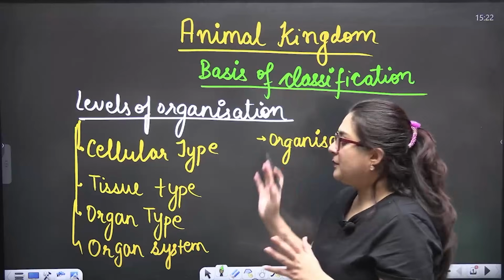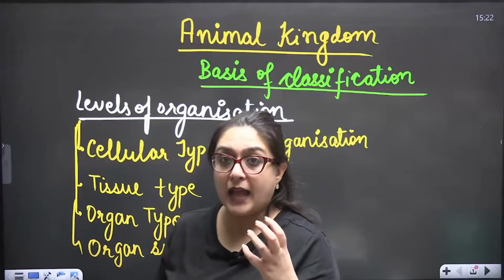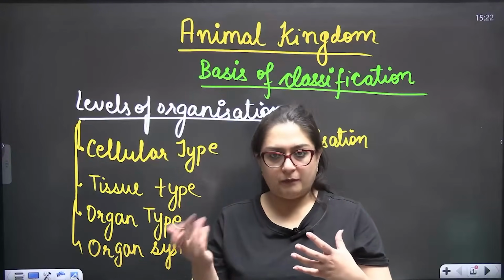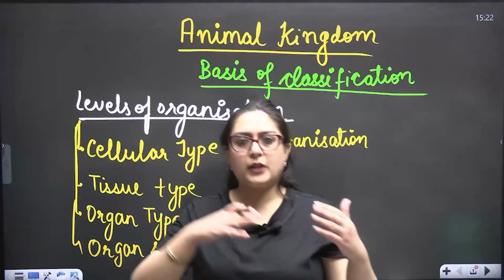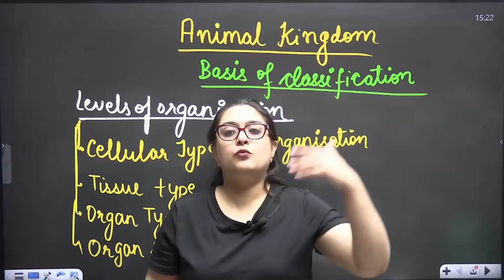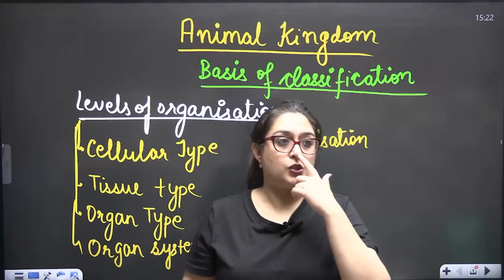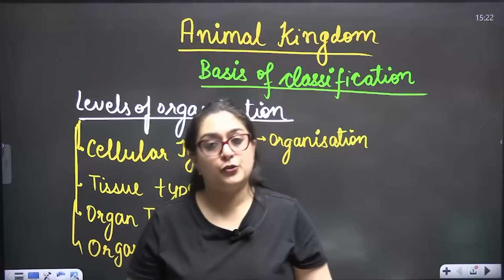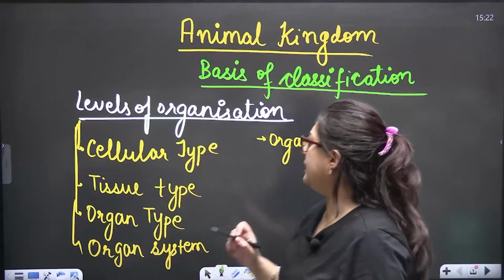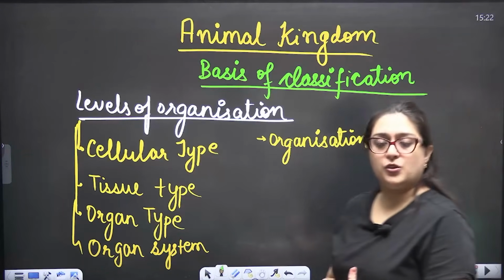Now in Animal Kingdom the main thing is you are dealing with animals. We very well know that the number of animals is more than the number of plants. There are more and more species of animals in comparison to plants. Animals are movable. They can show locomotion. They show movement. They show heterotrophic type of nutrition. So regarding all these points, we are dealing with some basis of classification.